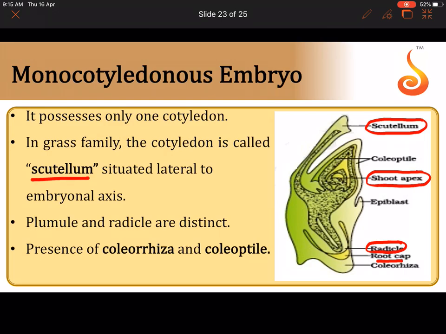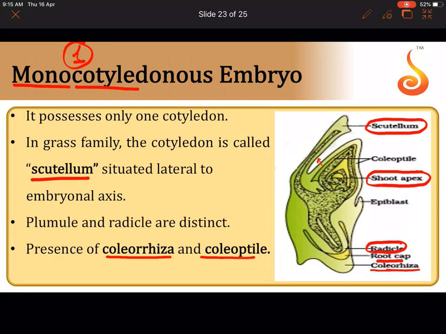This shield-like cotyledon is seen on the side of the embryo. See, it is sitting beside the embryo, next to the embryo. This is called the scutellum. That's why we call it monocot, because there is only one cotyledon in it. No two cotyledons, one cotyledon. And then what you should know is the two structures called coleorhiza and coleoptile.